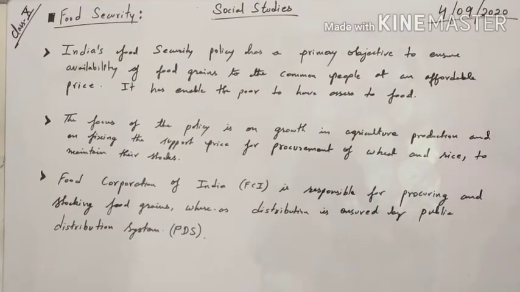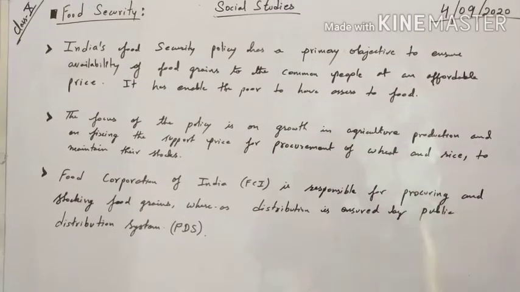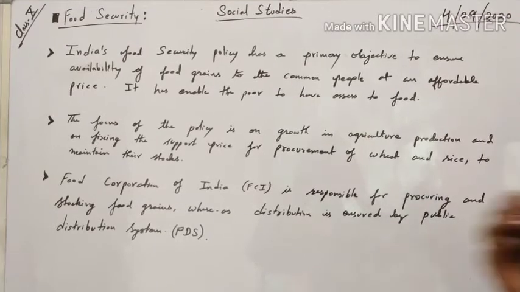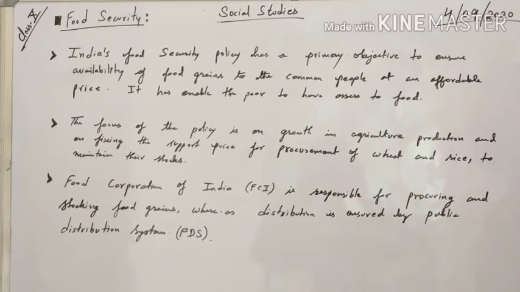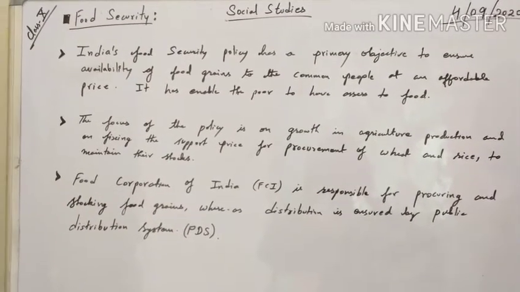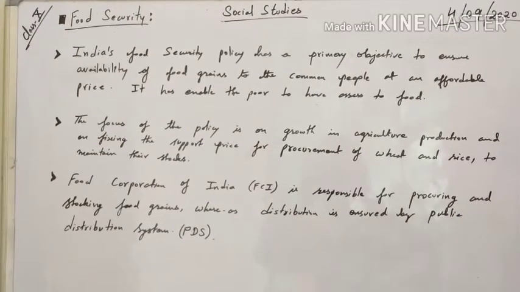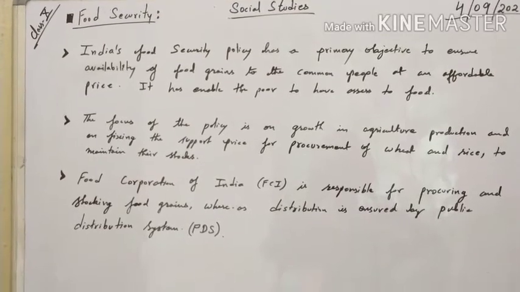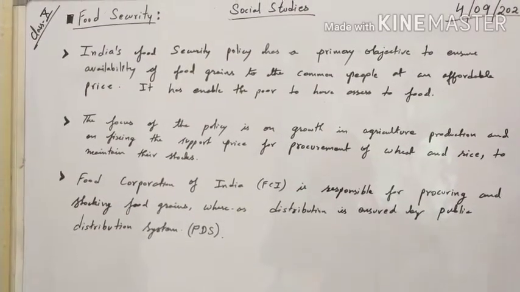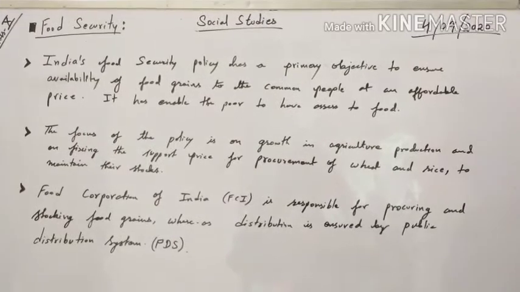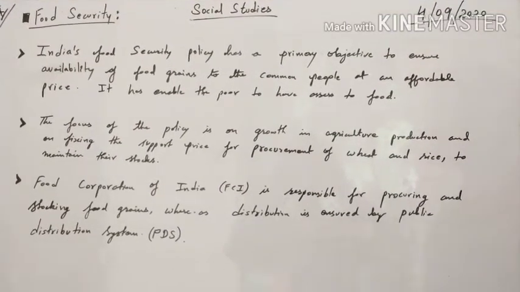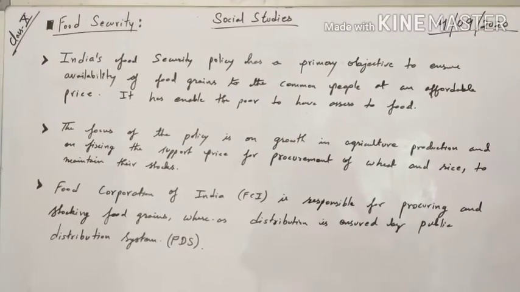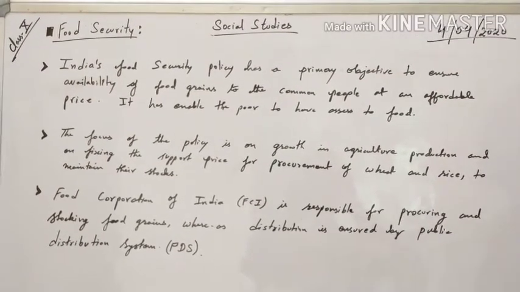Now the government policies mainly focus on the growth of agricultural production because our population is growing day by day, and because of some natural calamities, sometimes the crop gets destroyed, and at that time also food security will play a major role. That is why this policy mainly focuses on the growth of agricultural production. Now we know that most of the states which fall in the northern plains are mainly focusing on agricultural production because it has fertile land, okay.